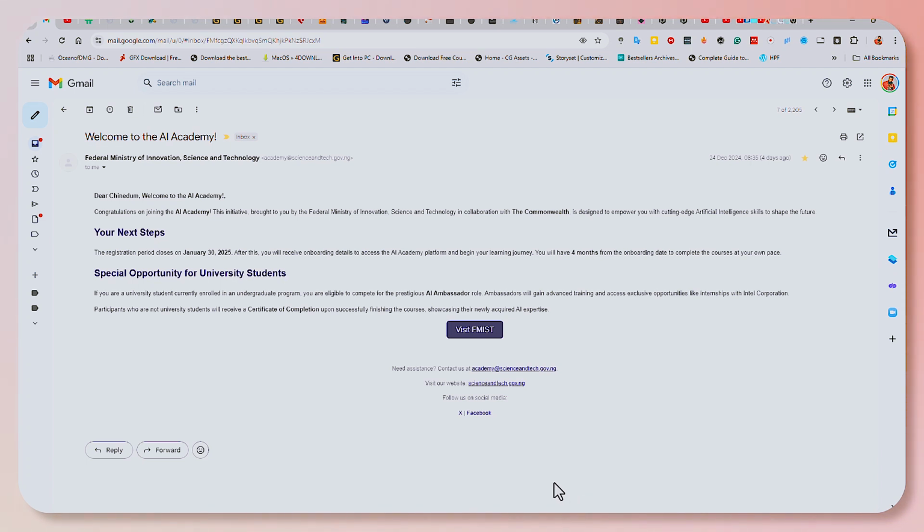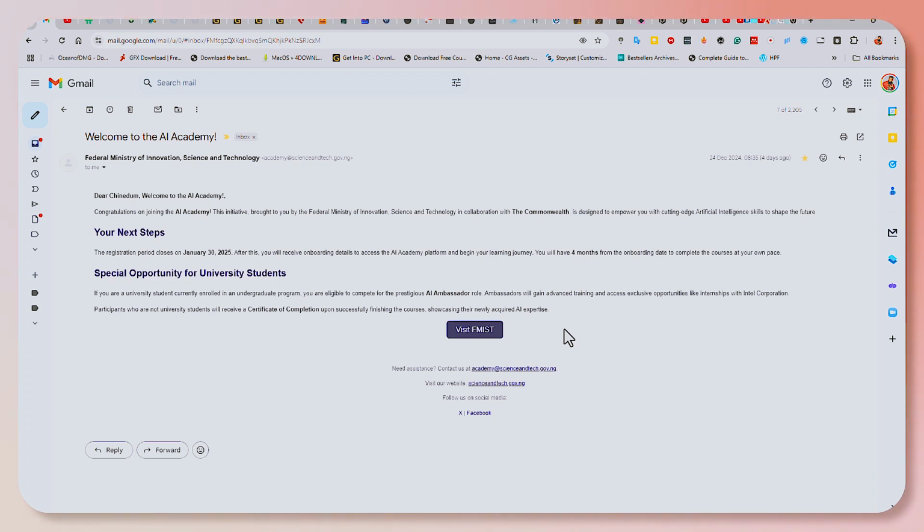Now, based on the email they sent to me, this particular program has an internship opportunity. From the email, I discovered that it's for students. So it's basically an opportunity for students to become ambassadors with Intel, and then they get to train other people. I think there's also an opportunity for you to travel out and get trained by Intel Corporation.